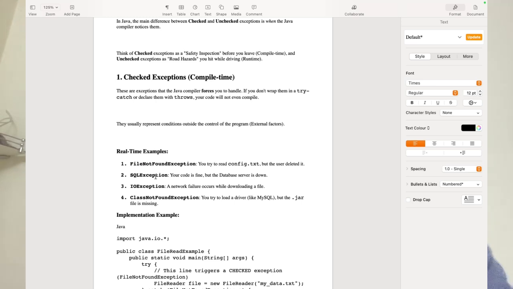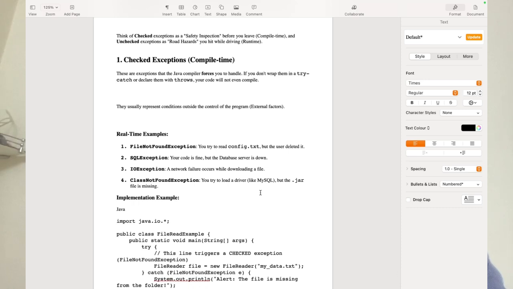Okay, IOException: a network failure occurs while downloading a file. Or ClassNotFoundException: you're trying to load a driver. A driver is not like our lorry driver, right? If you're going to connect to any database, you need to define some drivers. You try to load a driver, but the jar file is missing. Then you get ClassNotFoundException.